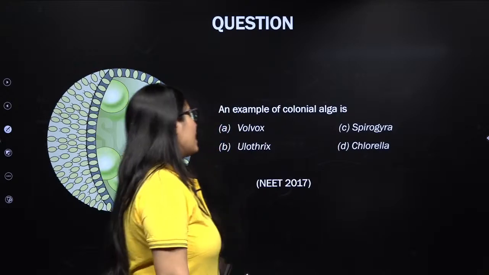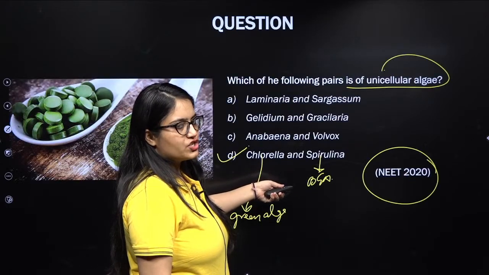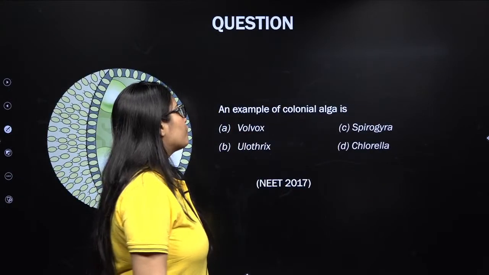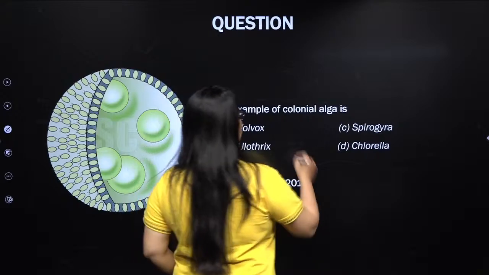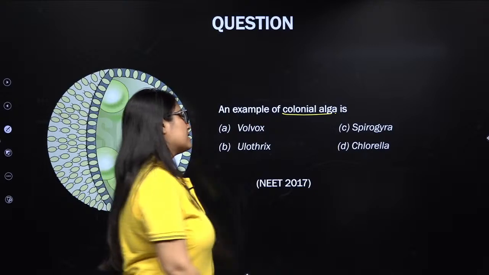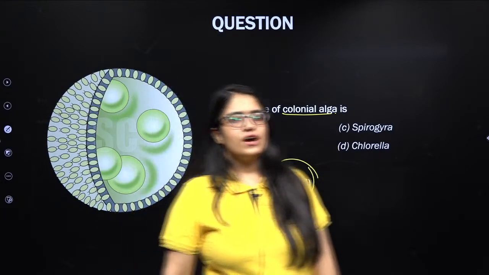Next question. Both are used by astronauts in the spaceship. They are a good source of protein. An example of colonial algae, give it a try. An example of colonial algae is, this question was asked in NEET 2017. Come on guys, give it a try.